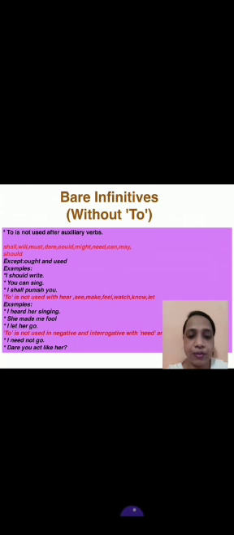Now the bare infinitive. Bare infinitive means that it is infinitive but without use of to. Here are some verbs with which we can't use to. To is not used after auxiliary verbs shall, will, must, dare, could, might, need, can, may, should.